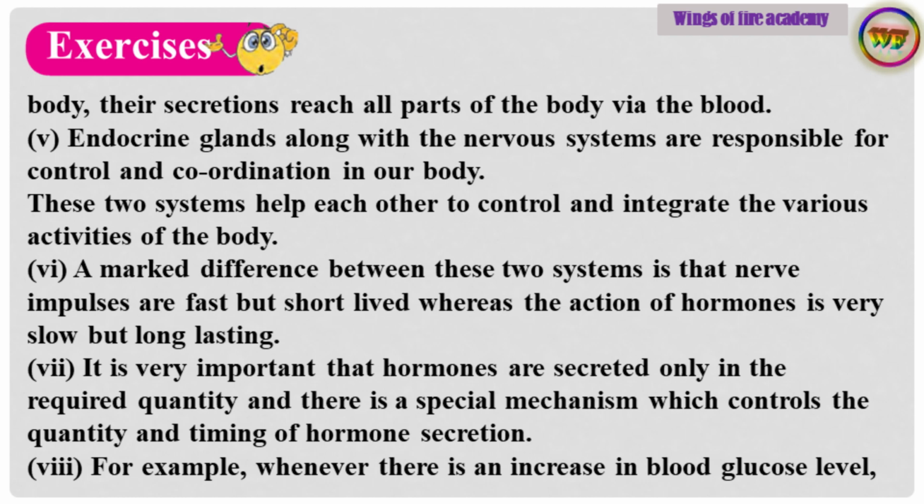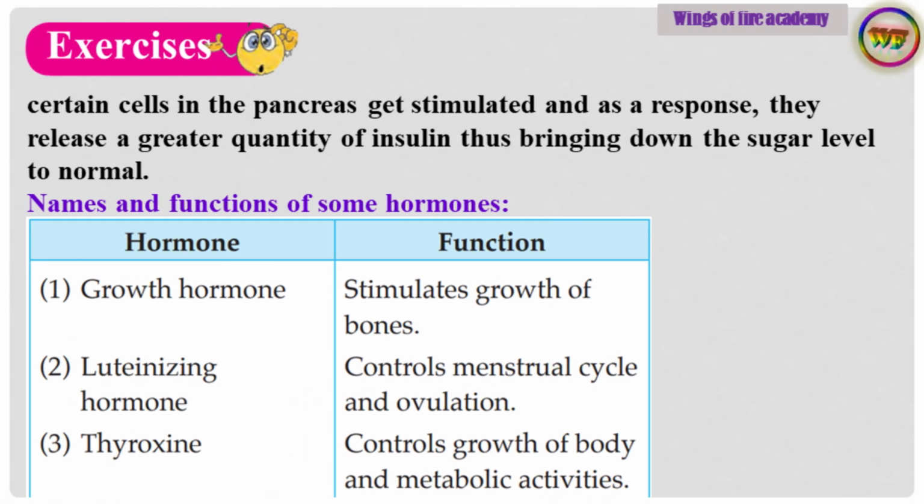Point number 7. It is very important that hormones are secreted only in the required quantity, and there is a special mechanism which controls the quantity and timing of hormone secretion. Point number 8. For example, whenever there is an increase in blood glucose level, certain cells in the pancreas get stimulated, and as a response, they release a greater quantity of insulin, thus bringing down the sugar level to normal.